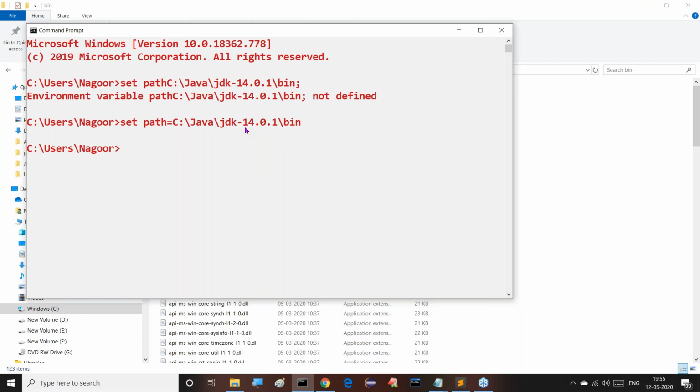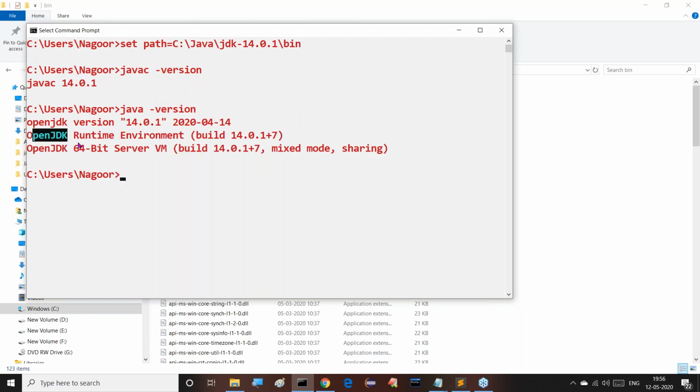Right guys, now observe this clearly. Another point I'm telling you, all of you observe carefully: OpenJDK. So this is the date, guys, 14th 4 2020, this is the date we are getting.